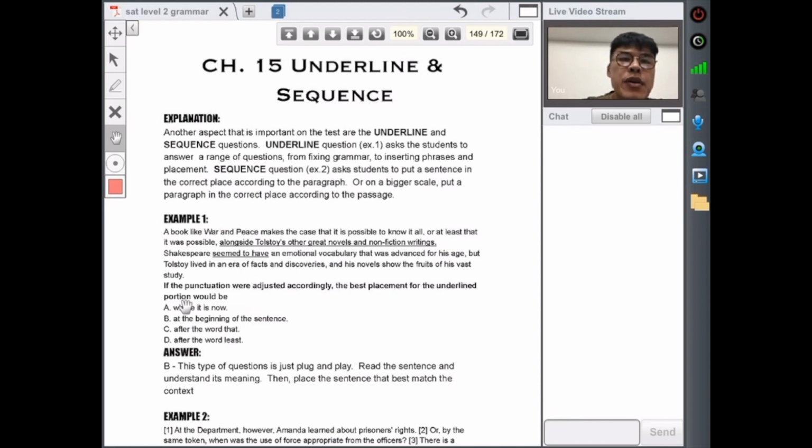So a book like War and Peace makes the case that it is possible to know it all, or at least it is possible, alongside Tolstoy's other great novels and nonfiction writing. Shakespeare seemed to have an emotional vocabulary that was advanced for his age, but Tolstoy lived in an era of facts and discoveries, and his novels show the fruits of his vast study. Okay, so these kinds of questions are just plug and play, all right? Just put it in and make sure that the meaning of the sentence works.